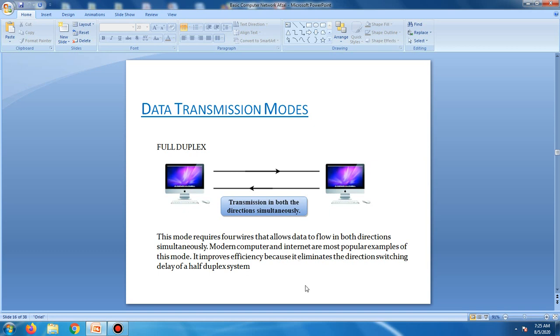This mode requires four wires that allow data to flow in both directions simultaneously. For example, telecommunication: when two people are communicating with each other by a telephone line, both can talk and listen at the same time.